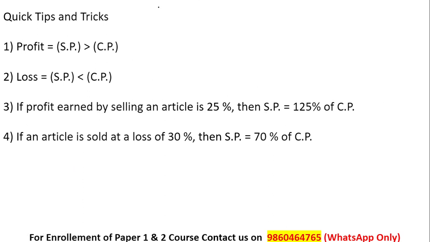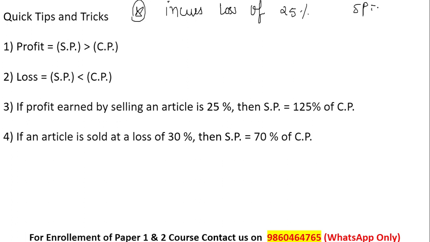Now let us consider the shopkeeper incurs a loss of, for example, 25% only. Let us find the selling price.